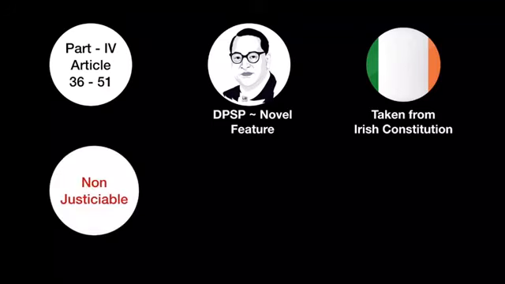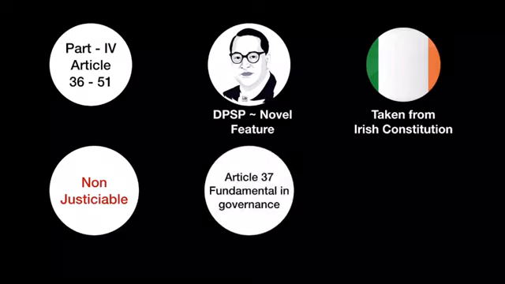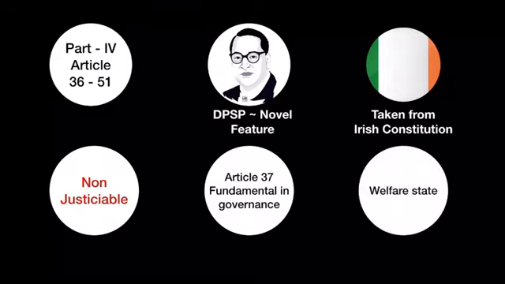Remember, these are non-justiciable. That means they are not directly enforceable by a court of law. So, upon violation of these directives, one cannot directly go to court for their implementation. Article 37 itself says that these directives are fundamental in governance. So, every government should try to incorporate these directives while formulating any policy, any law, any executive action. And these DPSP are for the promotion of a welfare state.